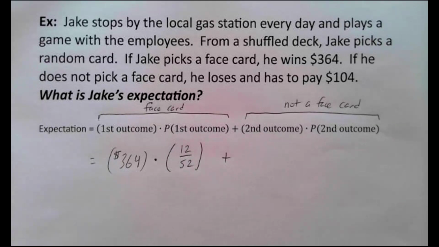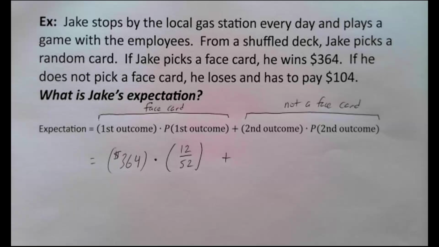Is it for sure that he will win 12? If he plays 52 times in a row, is it for sure that he will win 12 times? No. That's just what probability says is most likely to happen. It's very possible that Jake could play this game 52 times in a row and maybe he only wins 5 of the times.